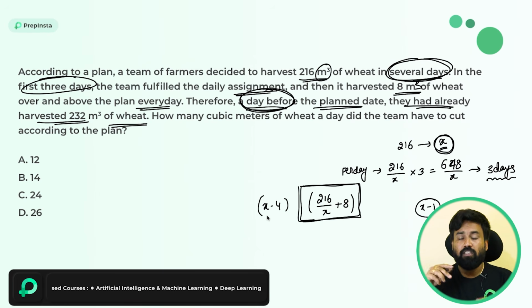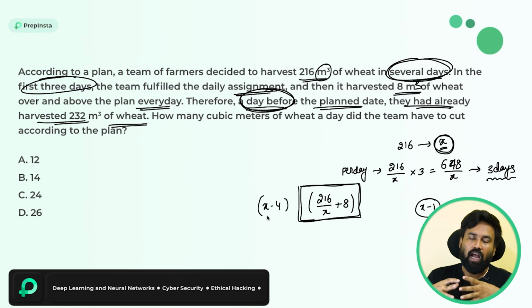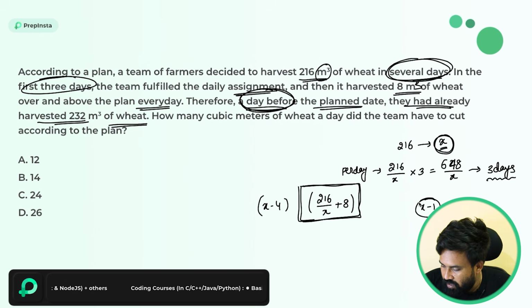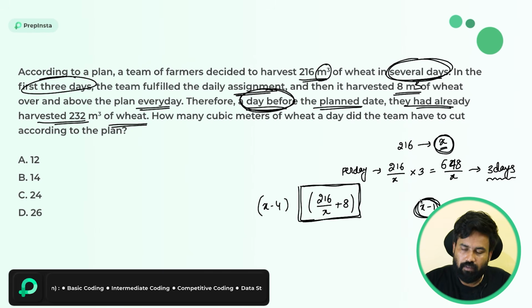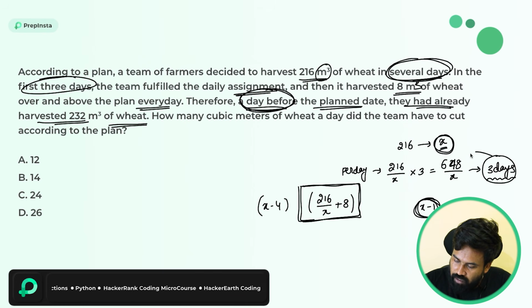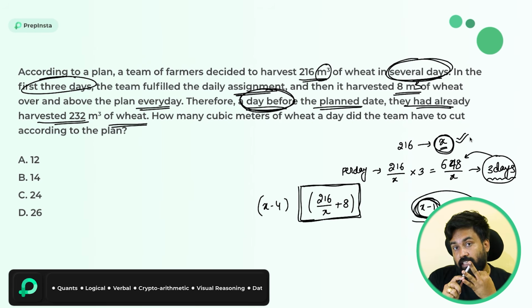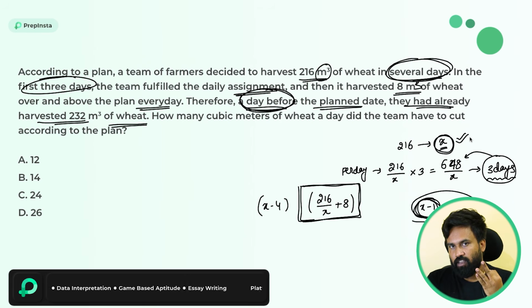This is how you need to create your ideology or equations. Very simple, remember here. The work is completed in x minus 1 days. And also for 3 days, they worked with a different efficiency. So what are the remaining days? x minus 4 days. Out of the total x days, 1 day is not worked and 3 days worked with different efficiency. So in total 4 days they didn't work with this efficiency.